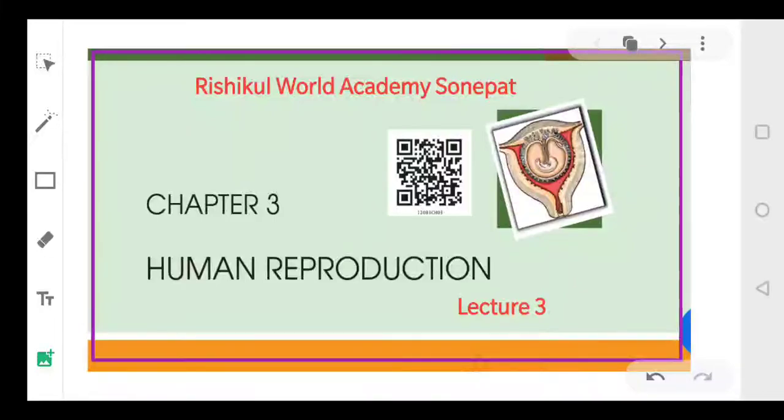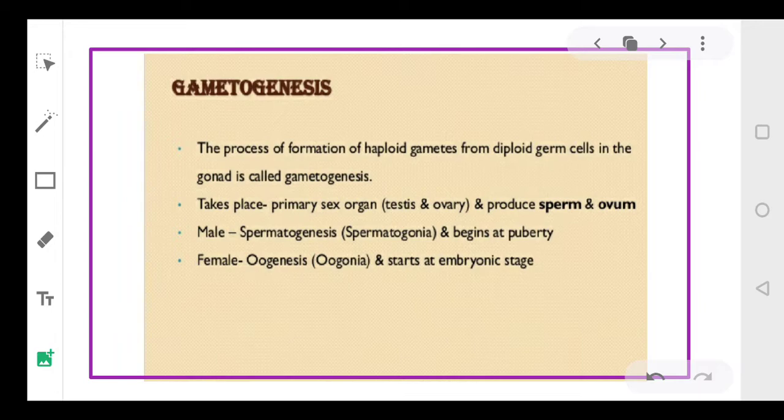that is human reproduction. So far, dear students, we have talked about the reproductive systems both in case of male and female. Now today we'll continue with the next topic, that is gametogenesis. I hope there is no doubt in the reproductive systems and you are thorough with that. I'm expecting an answer, dear students. Okay, so we'll start with gametogenesis.